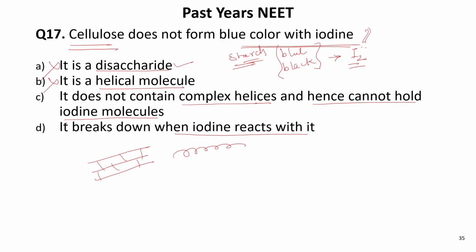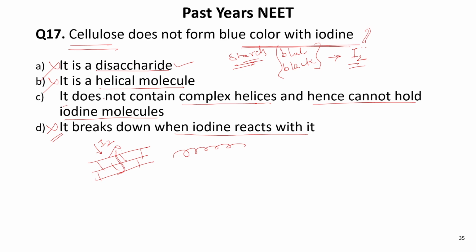It breaks down when iodine reacts with it. This is also incorrect. When you put iodine in cellulose, iodine does not react with it and it does not break down even. No such thing happens. So this statement is totally incorrect.